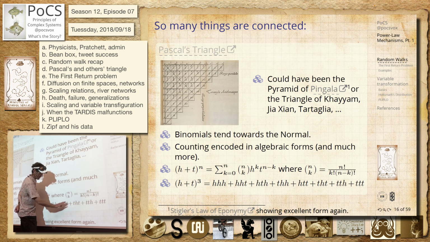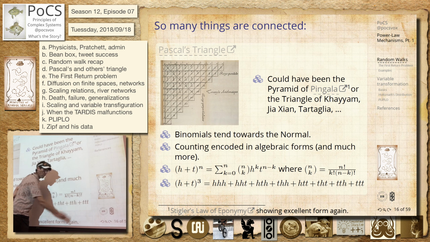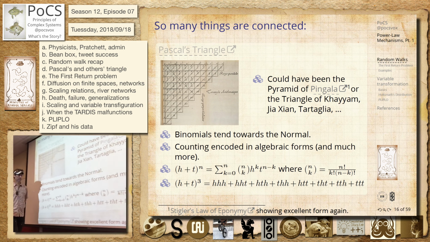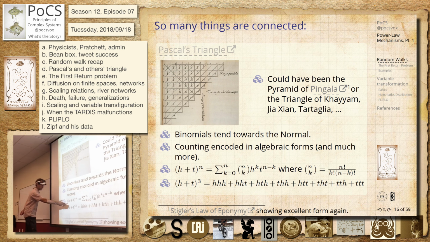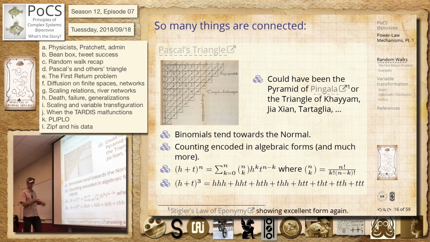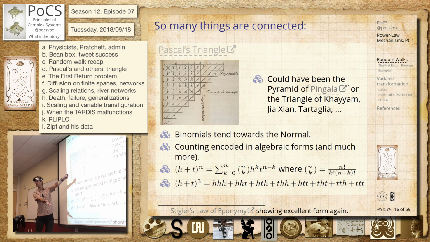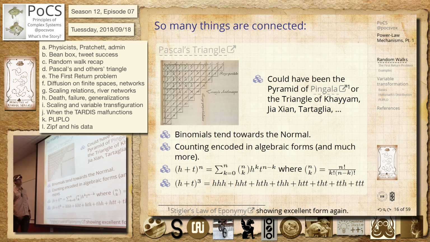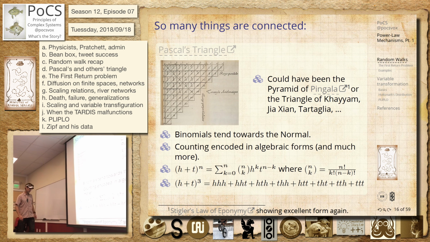And there are 3 ways of getting two T's. So it could be the head in the middle, or there, or last. And there's only one way to get 3 tails, or 3 T's. You have to choose the last one. So you can imagine this is left or right, and you're flipping coins. But this exactly maps onto how these random walks work, right? For random walks, the number of walks we get are exactly the binomial coefficients. All right, so that's beautiful.